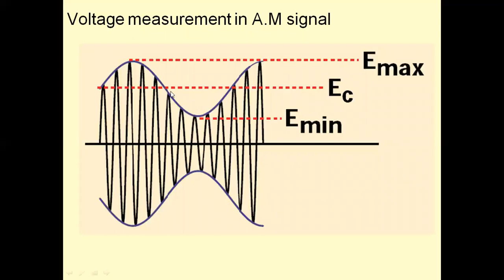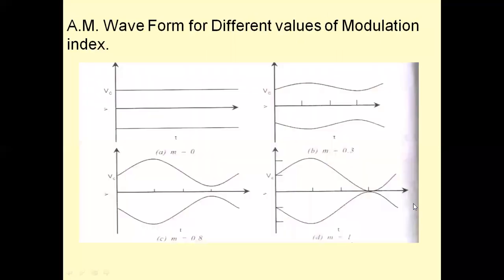These are the voltage measurements. We have carrier amplitude, carrier plus message amplitude as the maximum value, and carrier minus message amplitude as the minimum value. These are the AM waves at different modulation indices. These are the carrier cycles here. This is the message envelope. It is changing as the value of M increases. When M becomes 1, then it is touching. The minimum value is Vc minus Vm. When Vc equals Vm, the minimum value becomes 0. Therefore, this is the case where M equals 1.